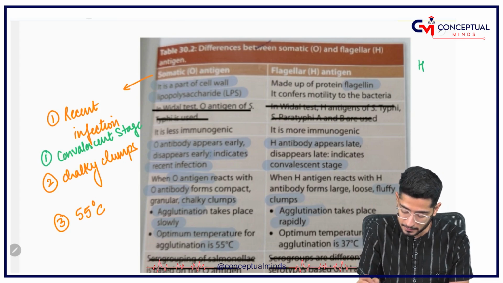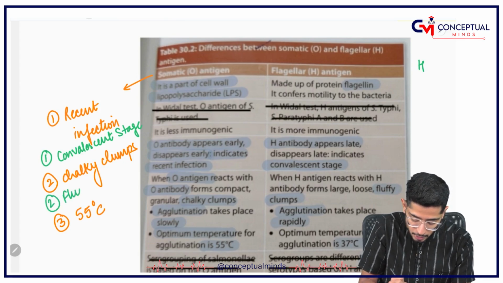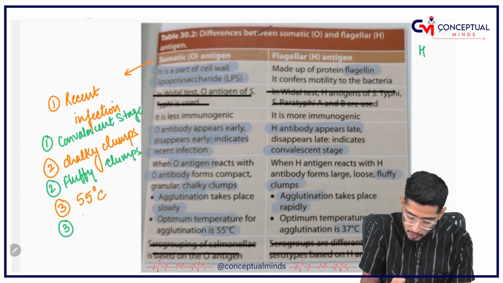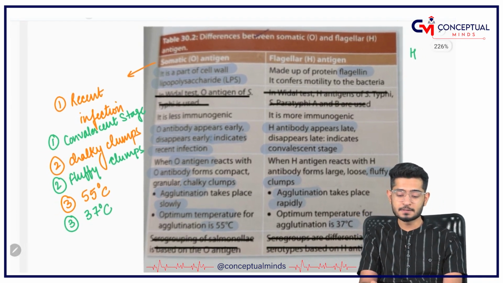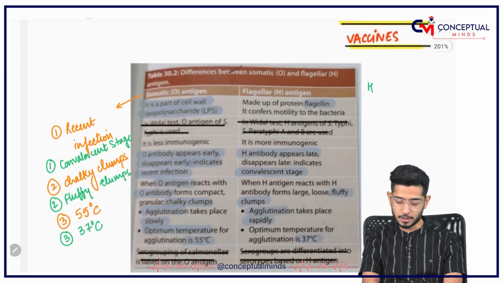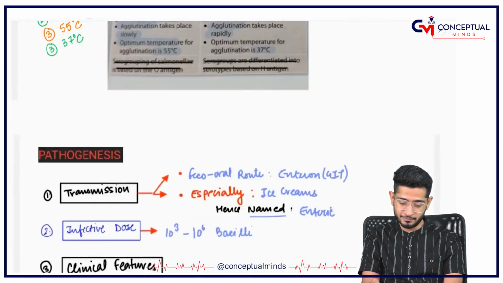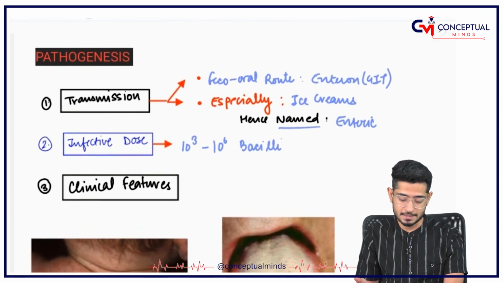Remember, this is responsible for production of fluffy clumps and not the chalky clumps, and the temperature is 37 degrees Celsius. Why it is important? I'll tell you, don't worry, but as of now just remember that these are the virulent factors.